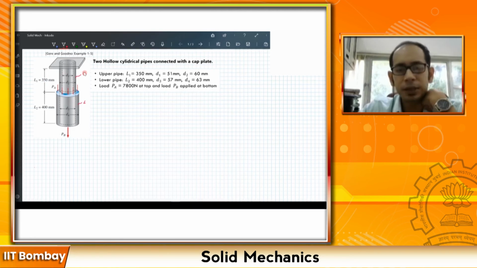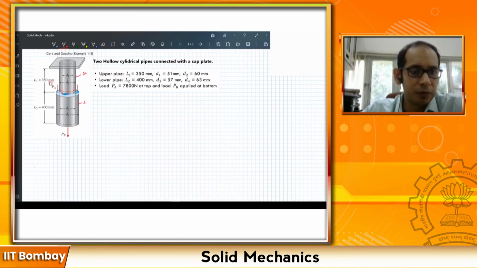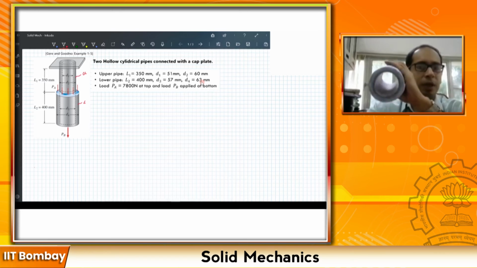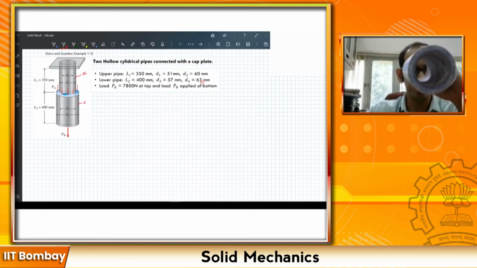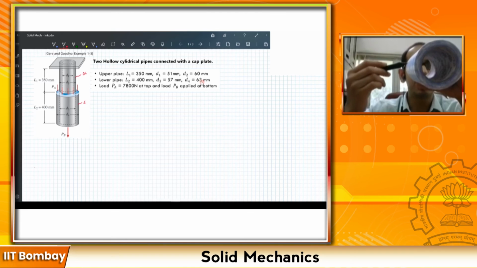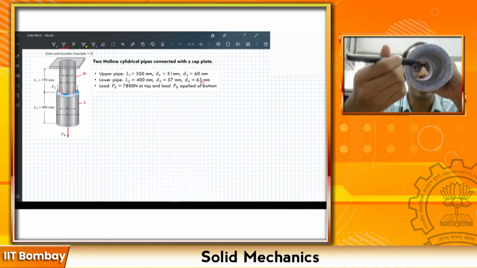Let's see what is given in terms of the dimensions. The upper pipe has a length of 350 mm, an inner diameter of 51 mm and an outer diameter of 60 mm. The lower pipe, also a hollow pipe, has a length of 400 mm, slightly longer than the upper pipe, an inner diameter of 57 mm and an outer diameter of 63 mm. Just to demonstrate, this is a way to imagine how it looks. This is one hollow pipe that you see, where this is the outer diameter and this one is the inner diameter inside.